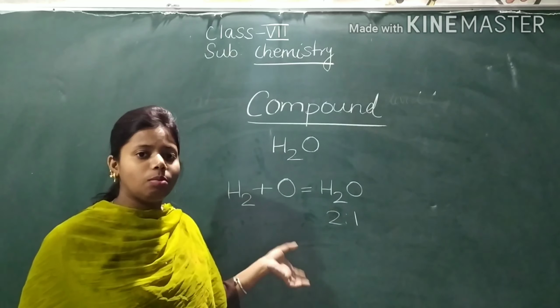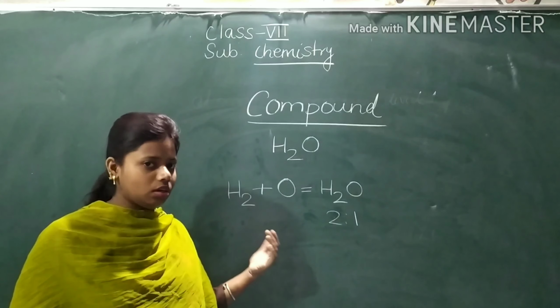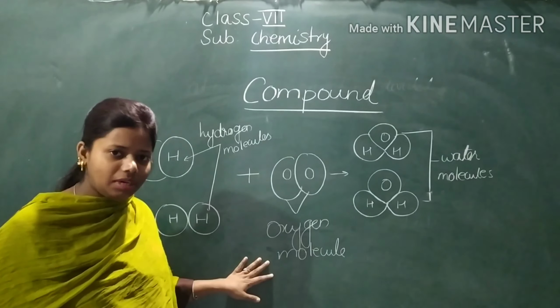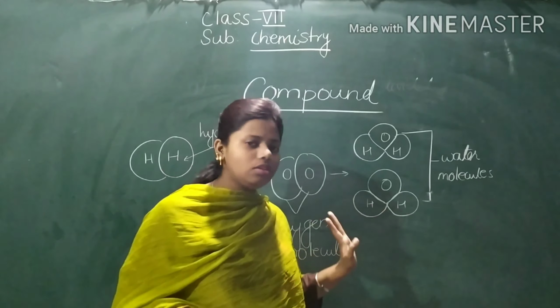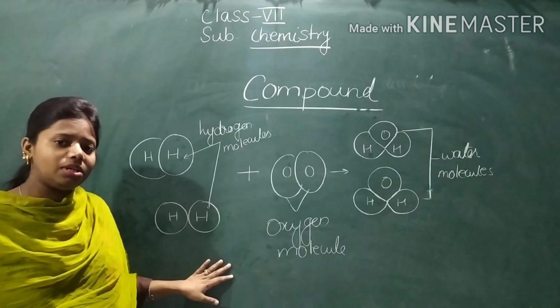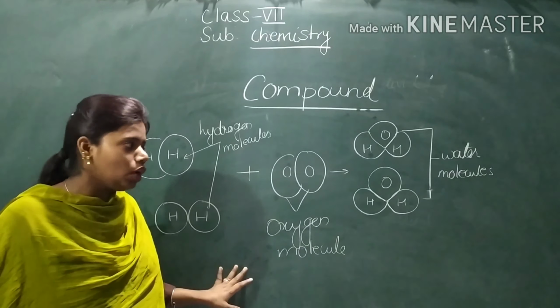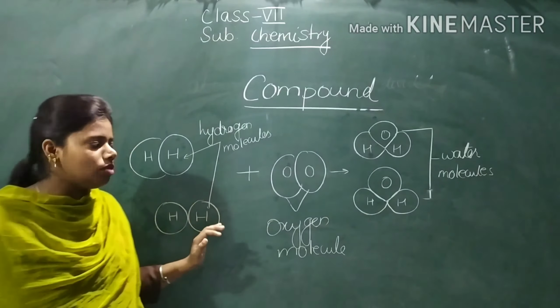Now I'll show you the formation of water molecules in the form of a diagram. This is the diagrammatic representation of the formation of two water molecules. This is one water molecule and this is the other water molecule. Now we will see in the diagram how these water molecules are formed.